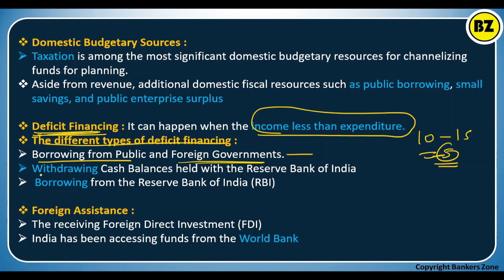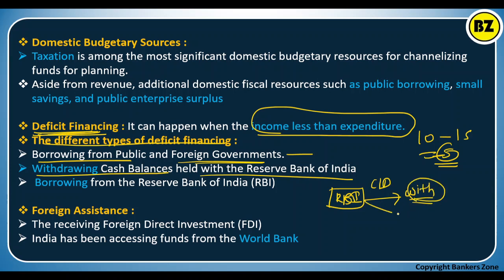Also, a government can withdraw the cash balance from the RBI. How? See, if the government has a deposit with RBI in the form of, say, cash deposit, the government can withdraw that. And generally, on withdrawing it, the government will publish new currency notes. Okay, generally this is the practice.